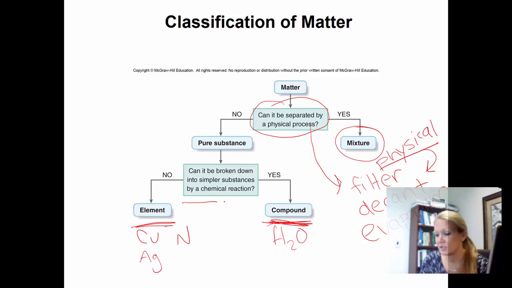And so here's a question: can it be broken down into simpler substances by a chemical reaction? Elements cannot be broken down. It's as simple as it can be, so they can't chemically be broken down. However, compounds can. We'll learn more about that later, about chemical reactions. We're looking at compounds and how they can react to form new compounds. But the main idea is knowing this with your physical process and whether it would be a mixture or a pure substance.